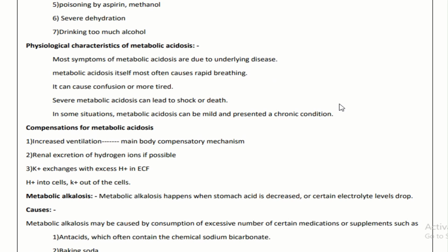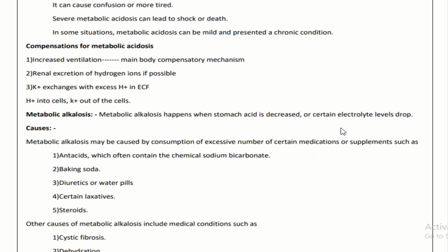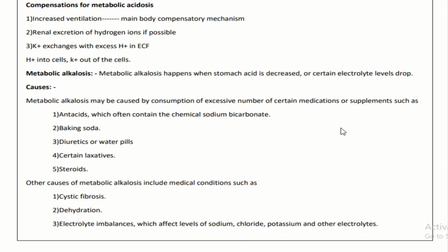Compensation will include increased ventilation, the main body compensatory mechanism, renal excretion of hydrogen ion if possible, and potassium exchange with excess hydrogen ion in the ECF, extracellular fluids, with hydrogen ion moving into the cell and potassium ions out of the cell. Then we have metabolic alkalosis.